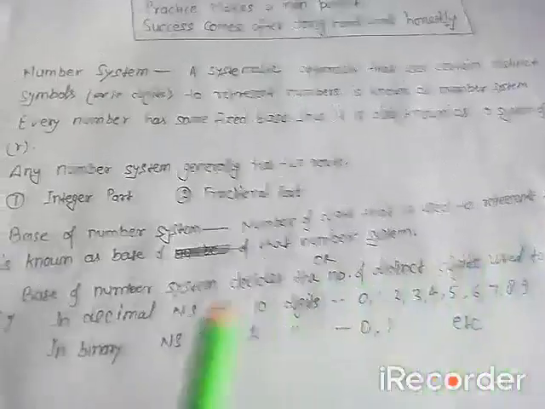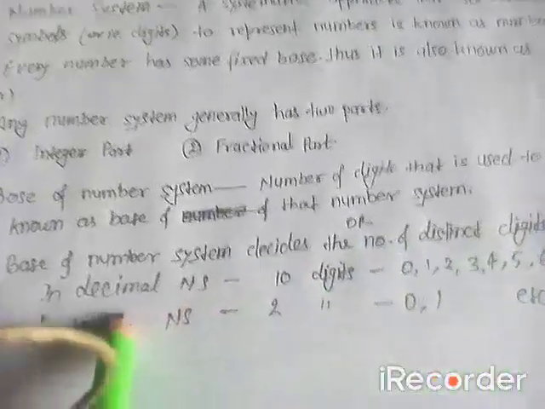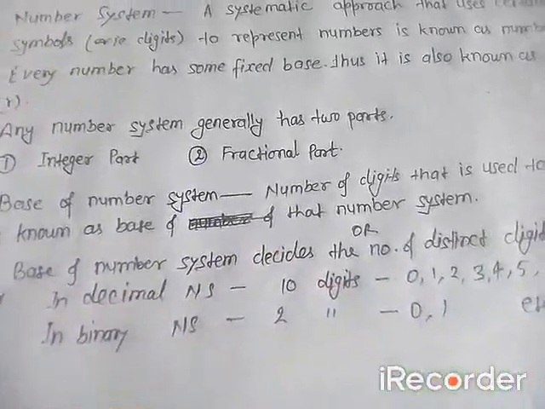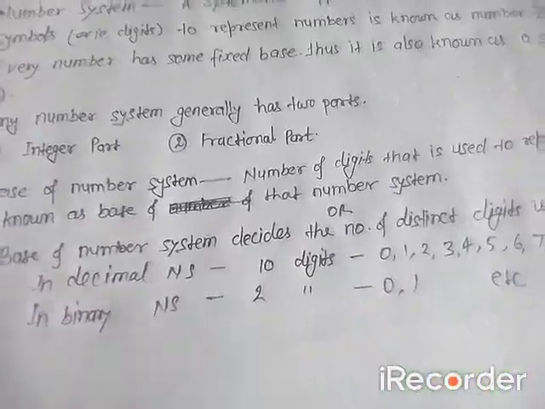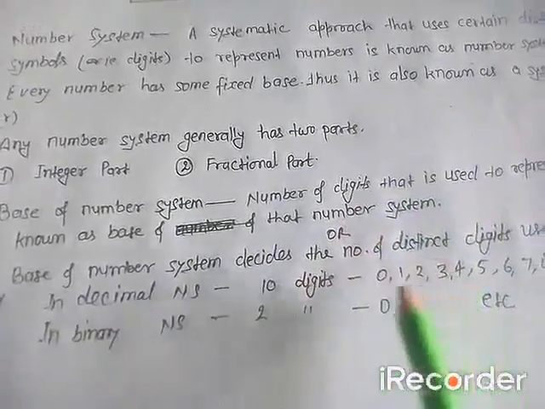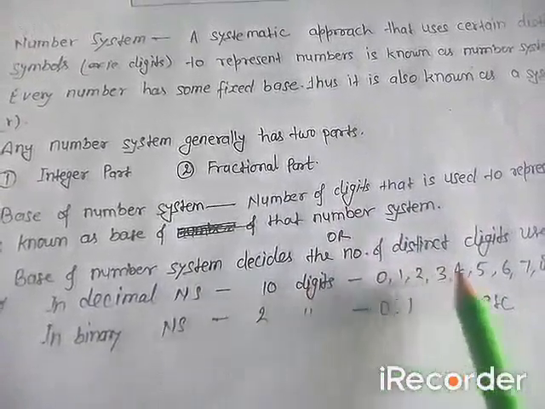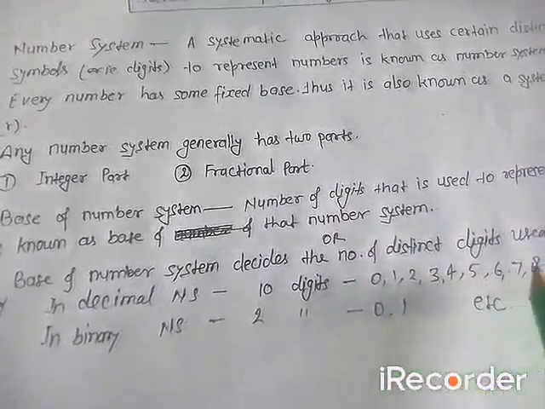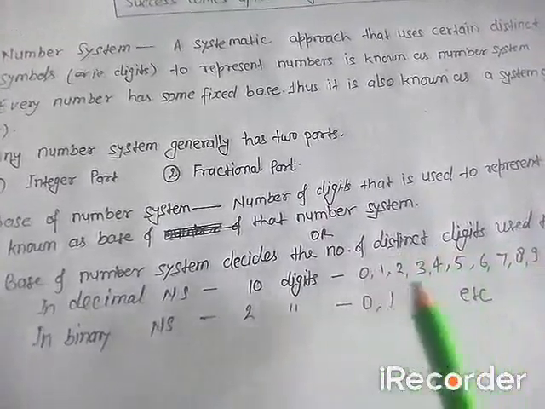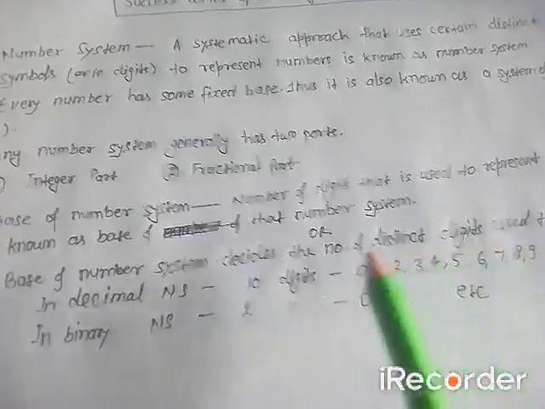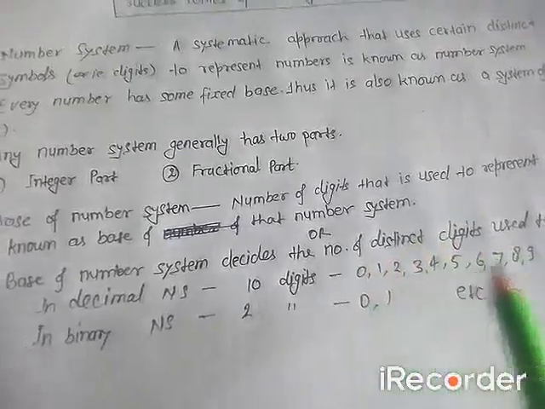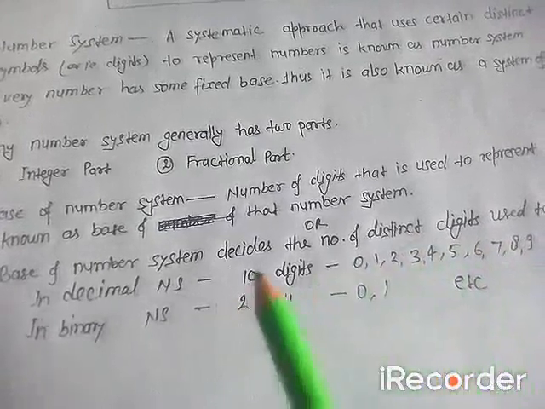Let us take few examples. In decimal number system, we use 10 different digits, and the digits are 0, 1, 2, 3, 4, 5, 6, 7, 8, 9. Since decimal number system uses 10 distinct symbols, distinct digits, different digits, the base of this number system is 10.